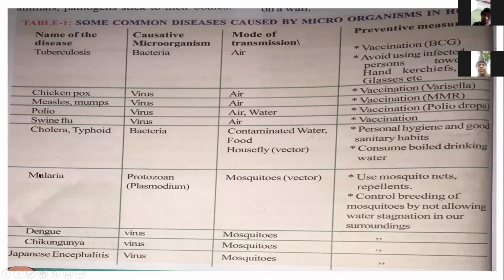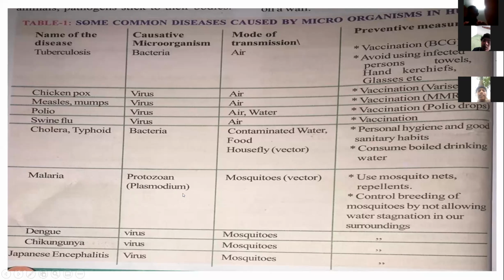And the next disease is malaria. Malaria is caused by a protozoan, that is Plasmodium. The mode of transmission is mosquitoes. The mosquito carries the disease-causing microorganisms.